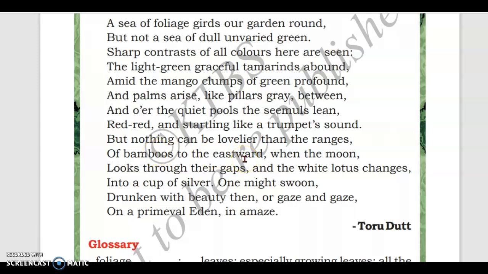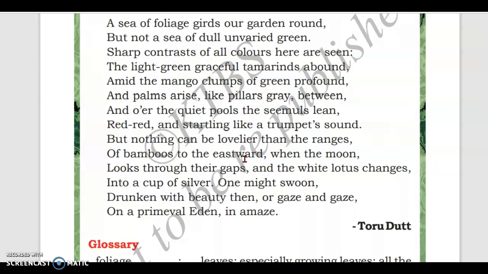So one more very, very beautiful thing is there, that is the range of bamboos. The bamboos are like a range, like a mountain range. It is there towards the east side.